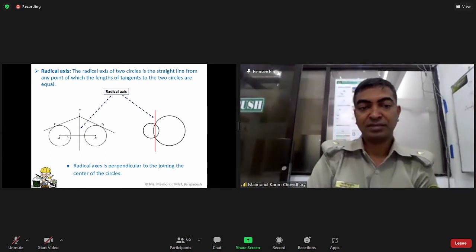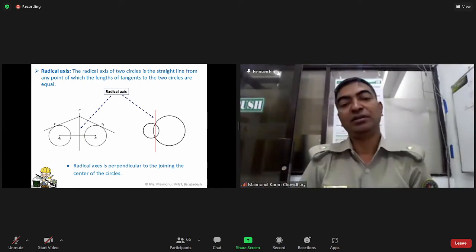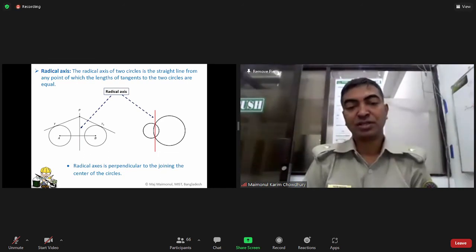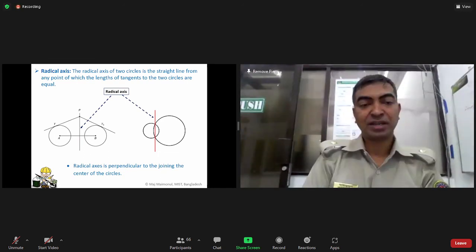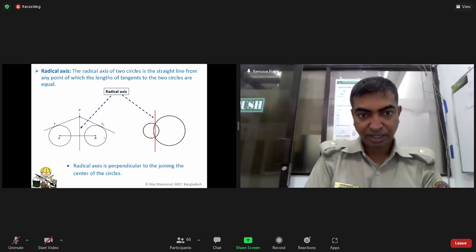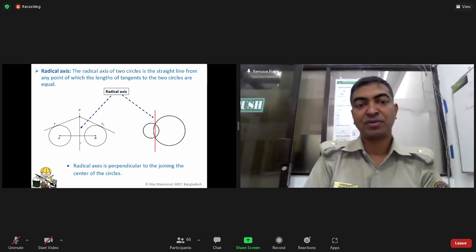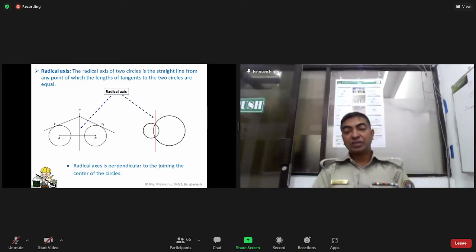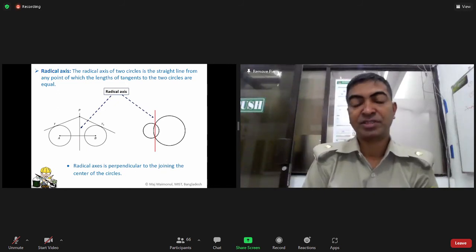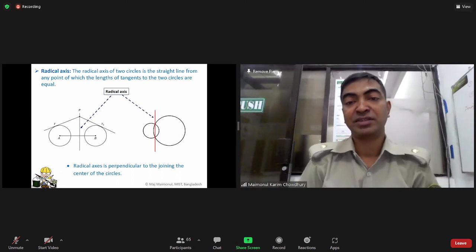In the external case the two circles don't touch each other, so the radical axis is drawn externally: joining the centers of the two circles, then drawing the perpendicular at the middle. That is the external radical axis. Internally you already understand, so it doesn't require more discussion, but the external case is required.